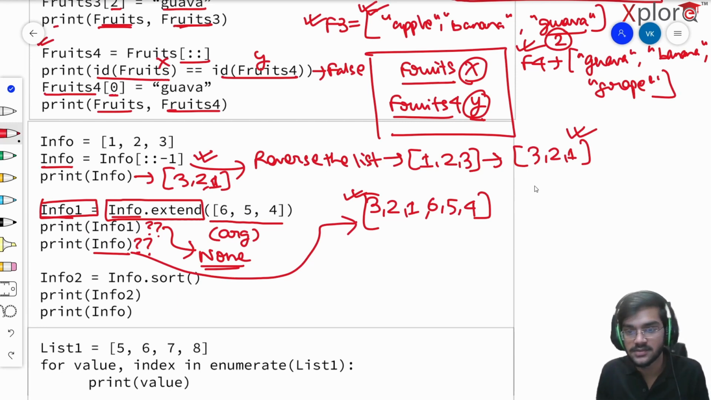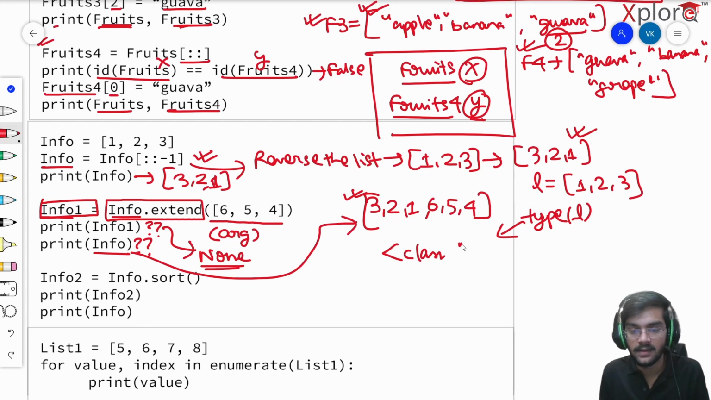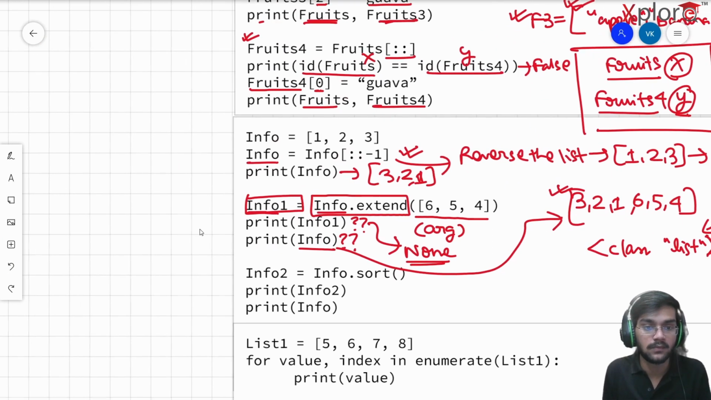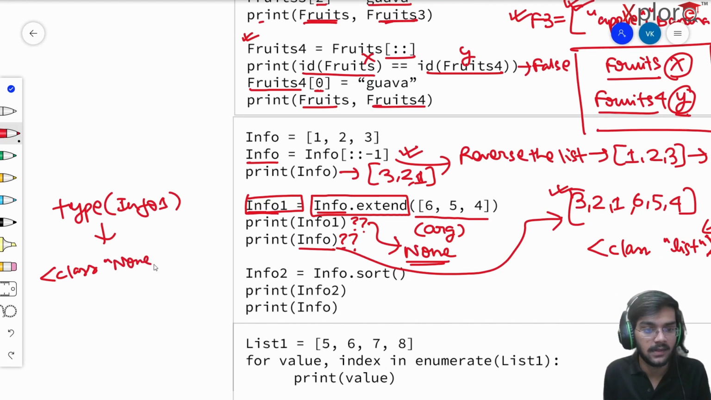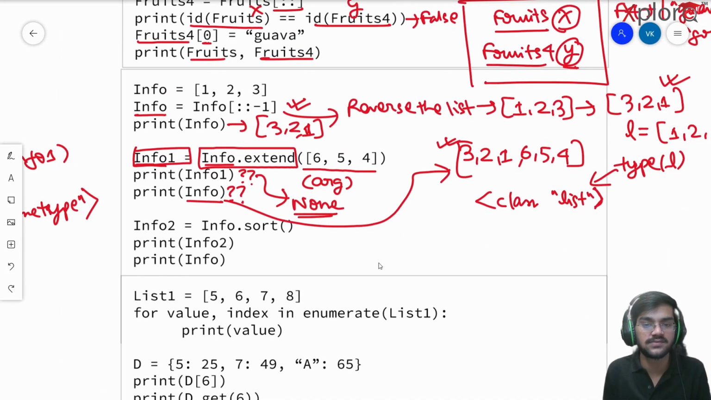Even if you print, suppose this is a list here with values 1, 2, and 3, and you print type of list, this is going to give you the output: class, and then list. This is how you get the output type, right? If you perform type of info1, what will that give? If you think that this will give me list, again you are wrong, because that's a None. So if you perform type of info1, this is going to give you the output class NoneType. This is what the output will be. These are a few very small things which you have to take care of.